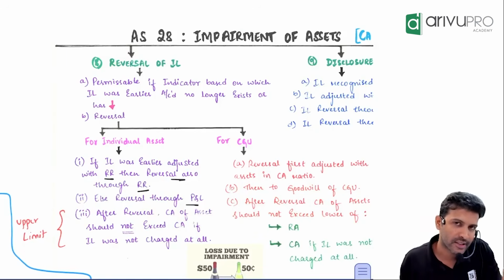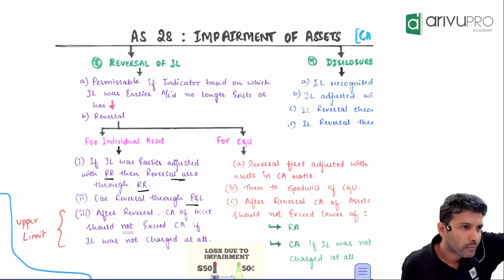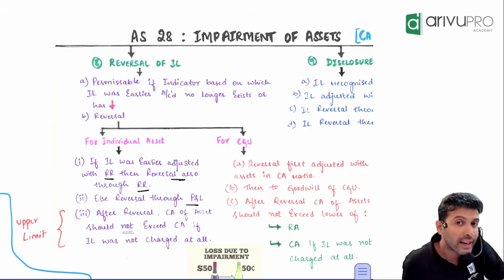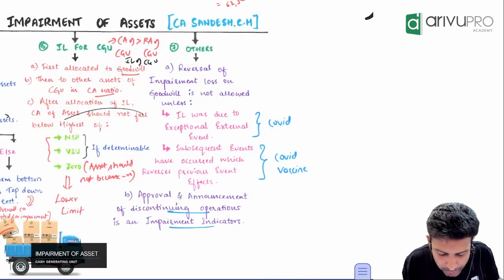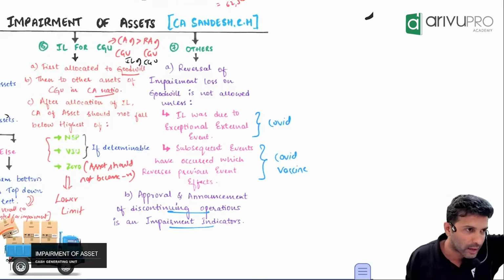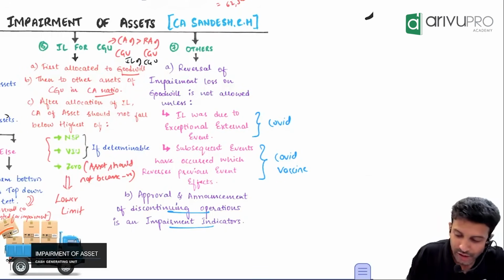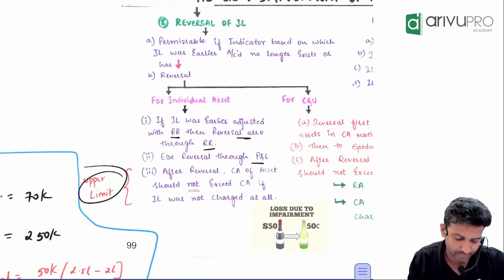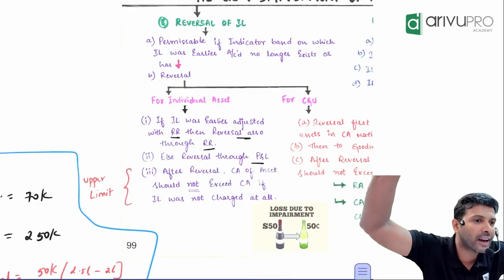Carefully listen to my sentence and give me one answer. When you book impairment loss, what will happen to carrying amount? It will reduce. Perfect. When you reverse impairment loss, carrying amount will increase. For booking an impairment loss, there was a lower limit. You can't make the asset value negative. That means for reversal, there must be an upper limit.